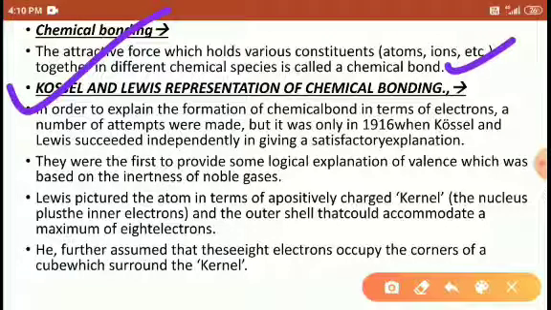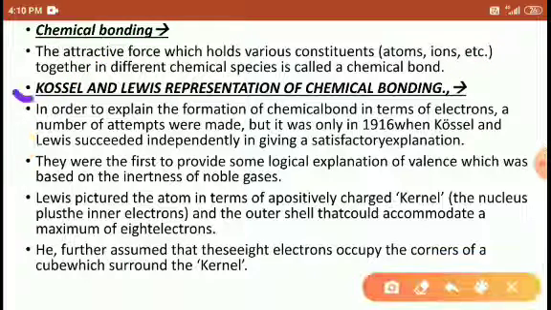So chemical bonds were discussed by two scientists, Kossel and Lewis. That's why the heading is Kossel and Lewis representation of chemical bonding. These two scientists explained how chemical species react with each other and why they react with each other. So all these things are discussed here. In order to explain the formation of a chemical bond, a number of attempts were made, but in 1916 Kossel and Lewis independently gave satisfactory explanations.